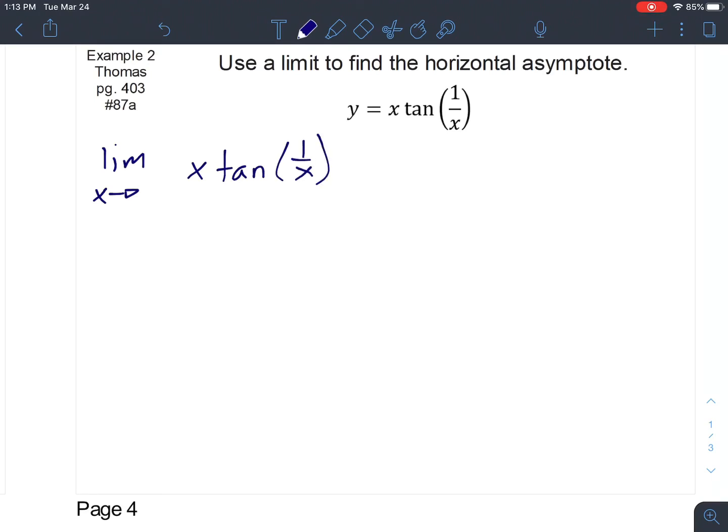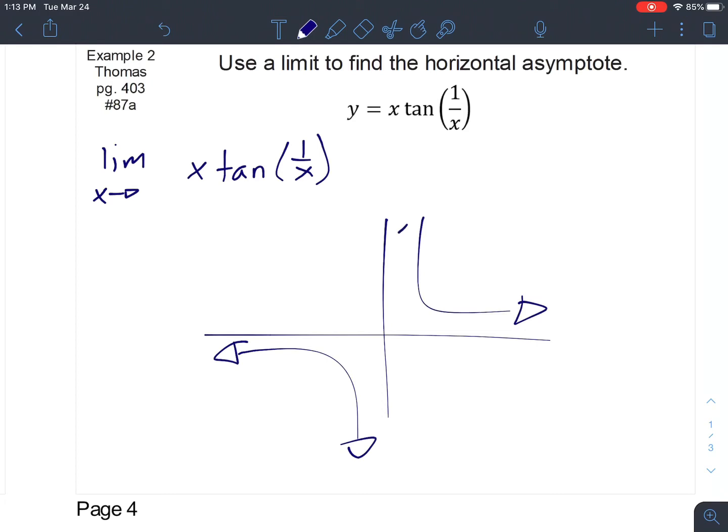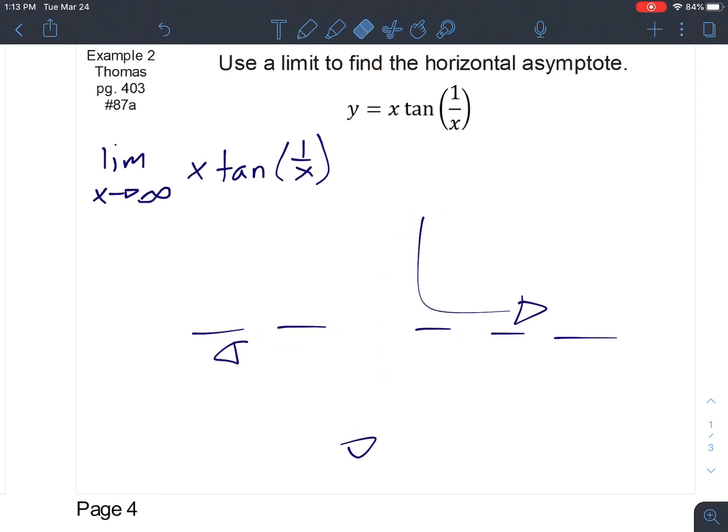And what we need to know is that for horizontal asymptotes, so I'm just going to draw a rational function like this, our horizontal asymptotes are found by setting our limit to approach infinity. So that's what we're going to do for our first step.